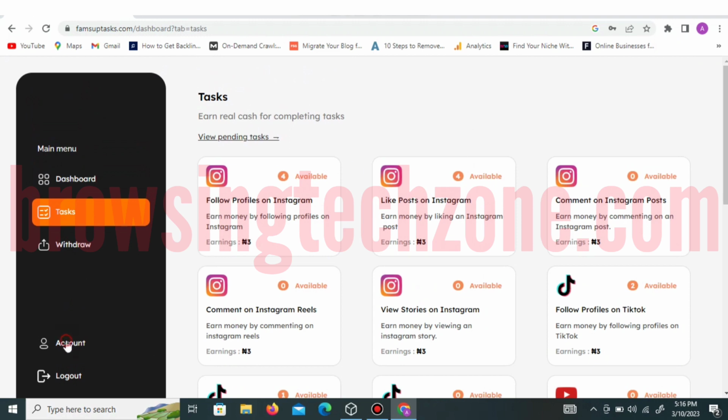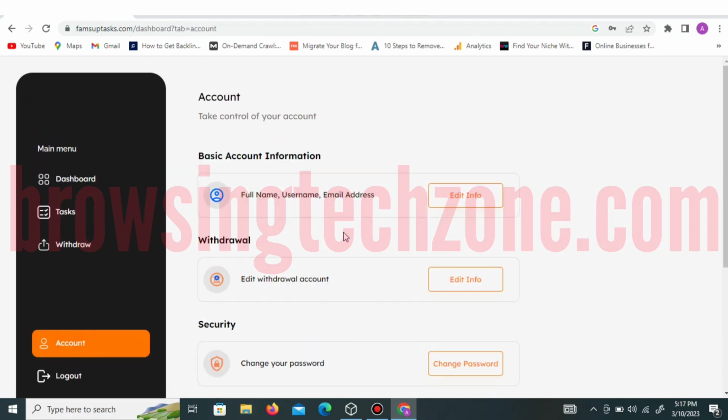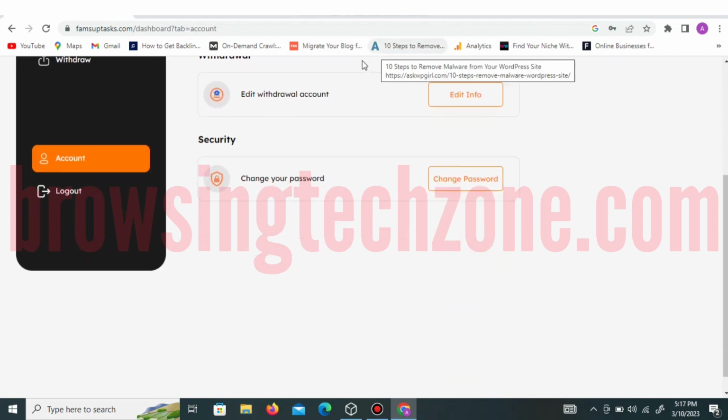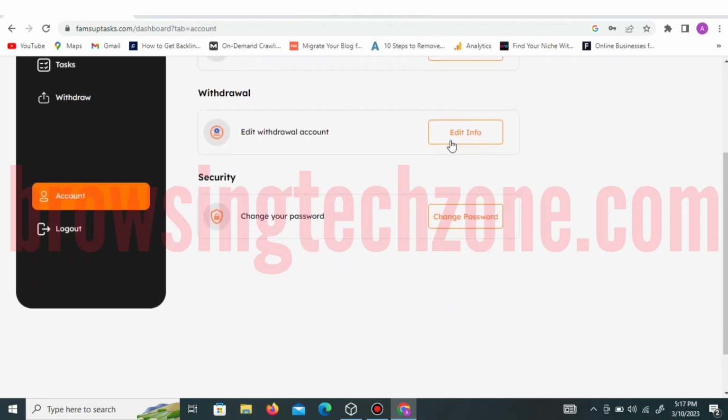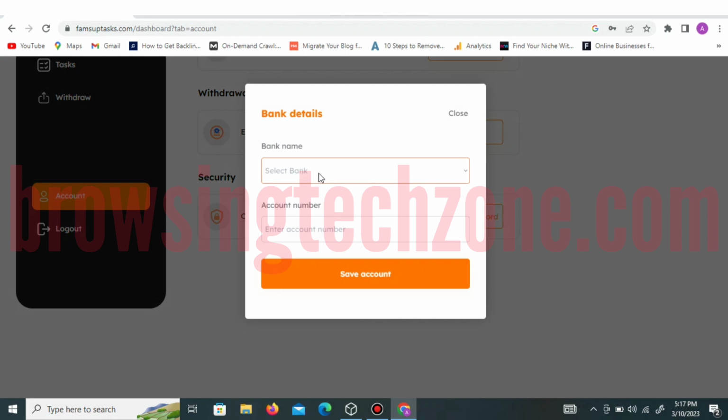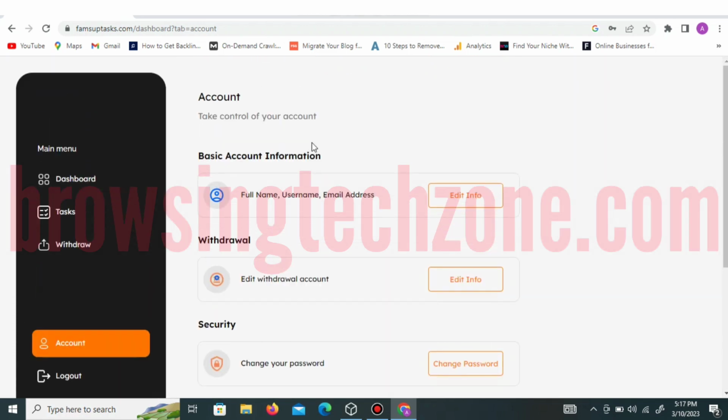So when you get to your account here, can you see this is the full name? This is where you will be able to enter your account information. Can you see, for withdrawal? So you're going to put the name of your account here, your account number here, and you click on save account. Immediately you click on the save account button, your account will be saved.